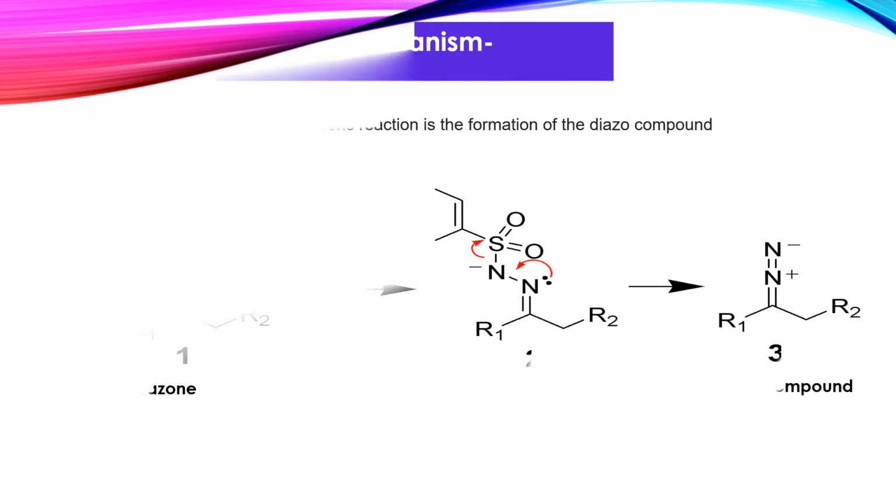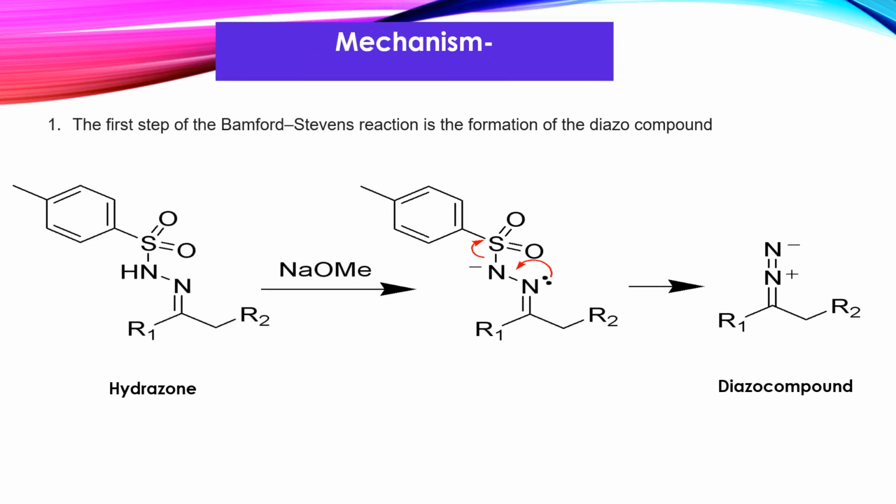Now, moving towards the mechanism of the Bamford and Stevens reaction. The first step in the mechanism of the Bamford and Stevens reaction is the formation of the diazo compound. Now, the question is how this diazo compound gets formed from the hydrazone.